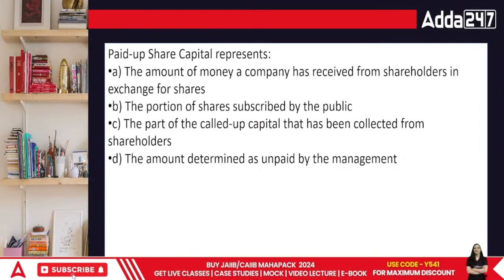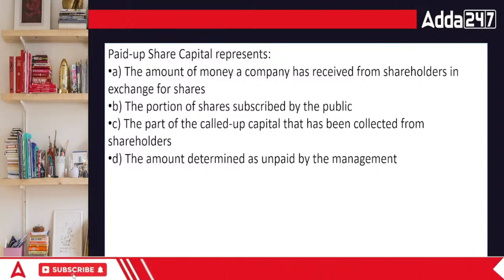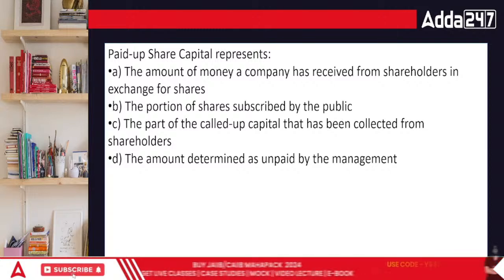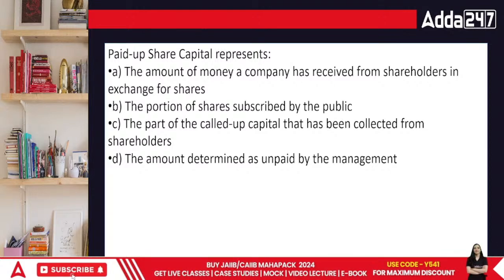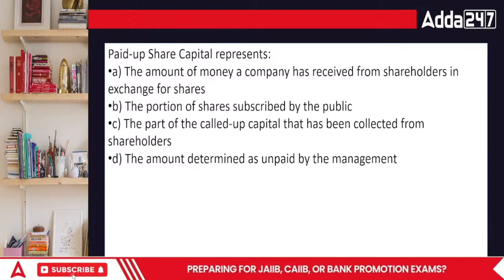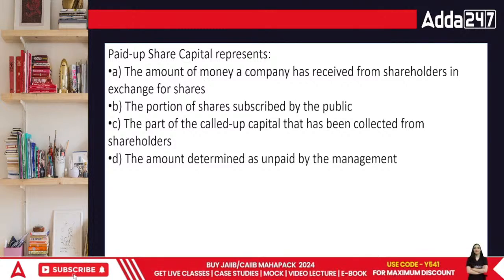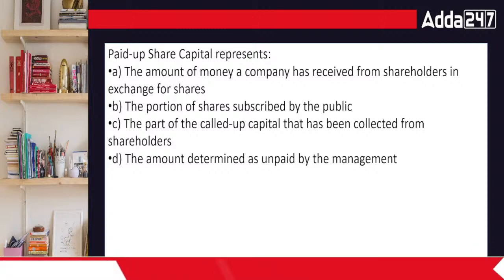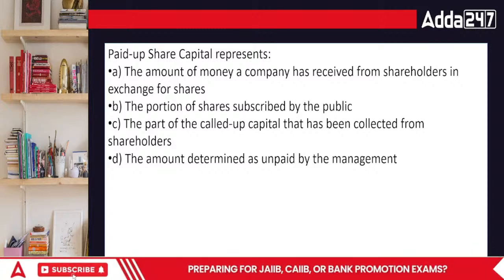Paid up share represents the amount of money a company has received from shareholders in the exchange of shares, the portion of shares subscribed by the public, the part of capital, called up capital, that has been collected from the shareholders, or the amount determined as unpaid by the management. Paid up share capital means the part which the people see. First of all, the company will issue.